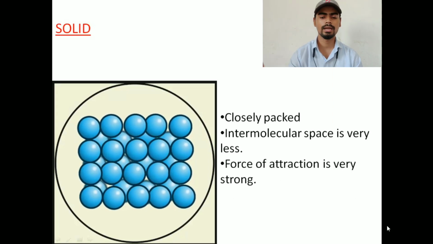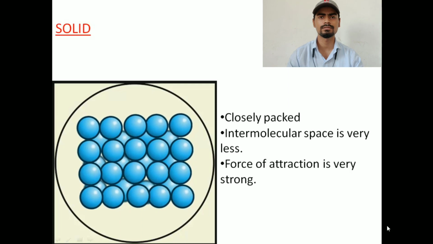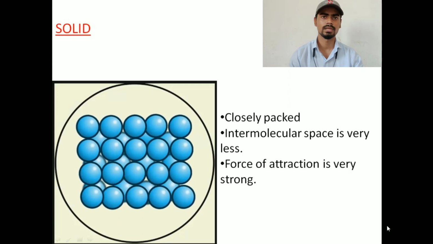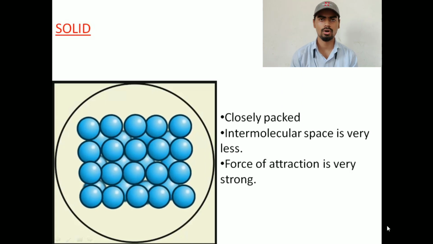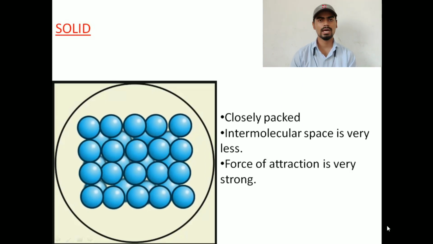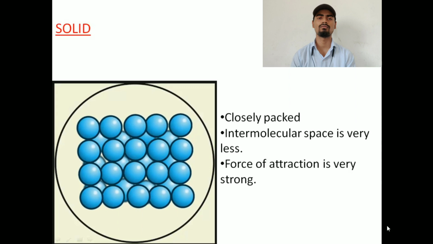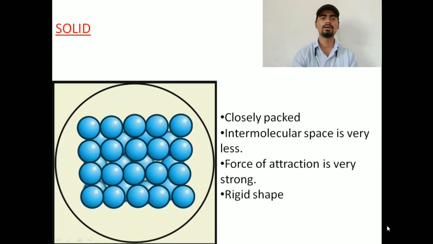Here I have written that the force of attraction is very strong. You can also say that. When the force of attraction is very strong, it means the molecules are not free to move from one place to another. As a result, the solid has a rigid shape. Okay, I hope you are clear with this solid.